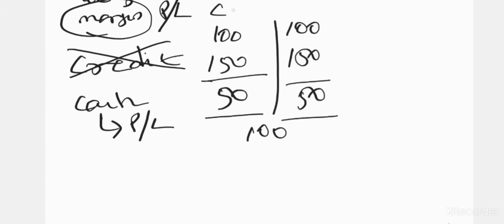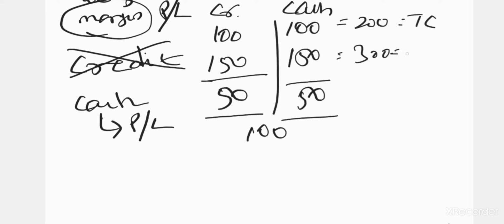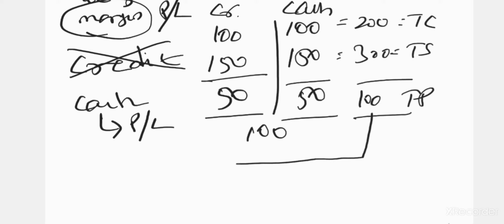This is credit sales, this is cash sales. Total cost of producing is 200, total sales is 300, this is total profit. Total profit is 100. So from total profit, if I eliminate the credit profit, the balancing figure is nothing but what? Cash profit. So I'm analyzing what is the cash from operations.